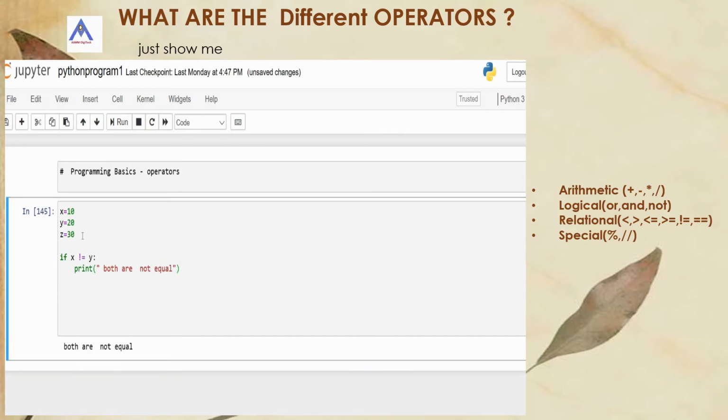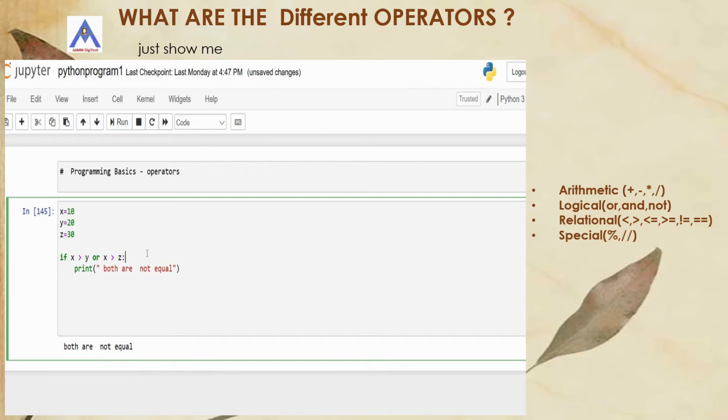Okay, let us now discuss the logical operators. For example, if x greater than y or x greater than z. In this case x is 10 and y is 20. Is x greater than y? No. Is x greater than z?